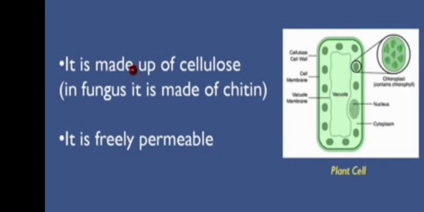It is freely permeable. Next, the functions of the cell wall: it gives a definite shape and mechanical support to the cell. Again, we see the cell wall in plants, like the root cell, which helps to absorb water from the soil. These cells help with absorbing water from the soil.